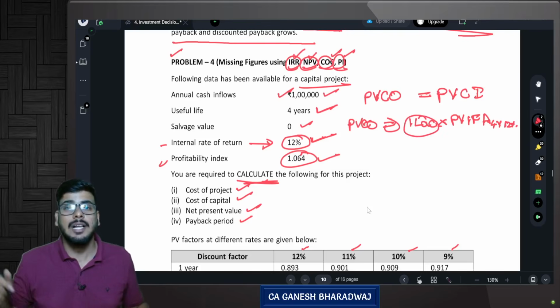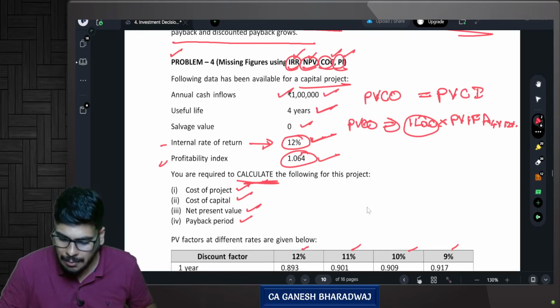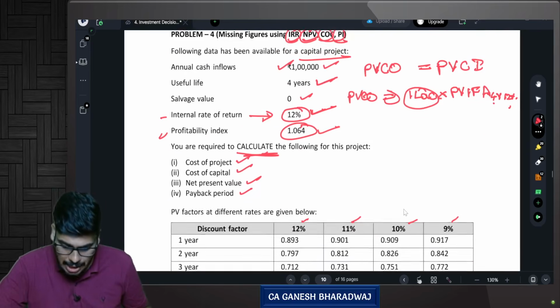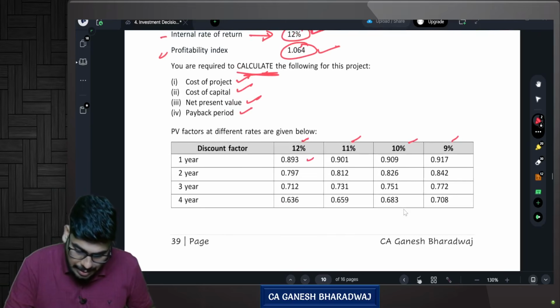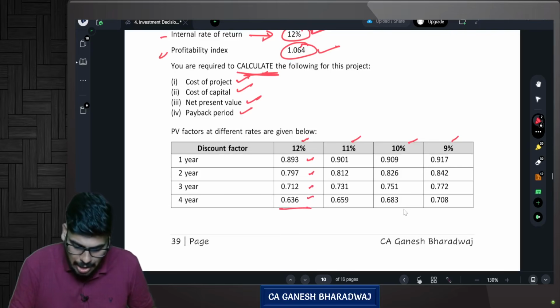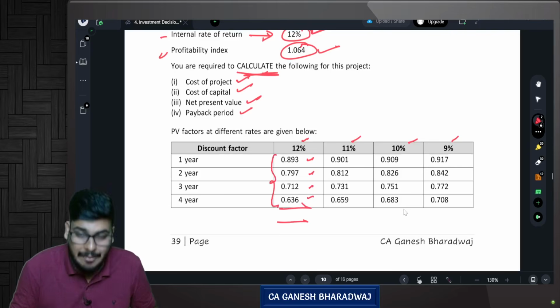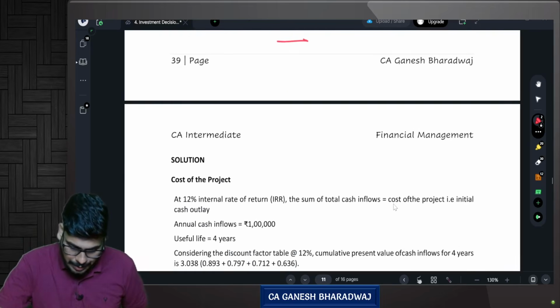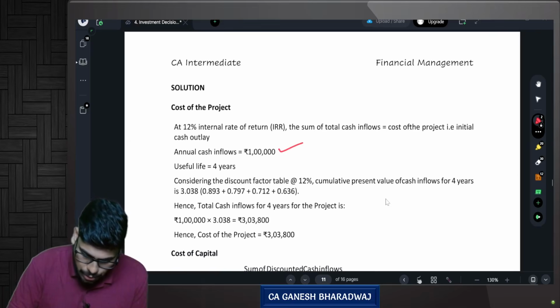Since it is equal, I can use the annuity table, present value interest factor of annuity of 4 years at 12 percentage. Now they have given the discount present value table. So if I add these four, I will get the present value interest factor of annuity. Yes or no? So can I say annual cash inflow is 1 lakh?